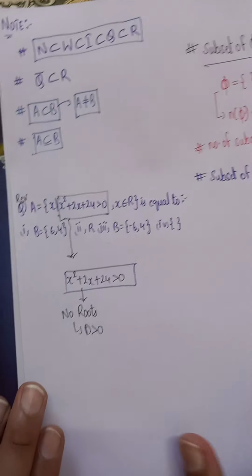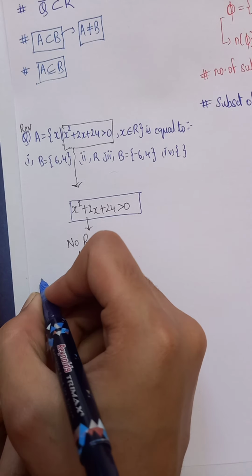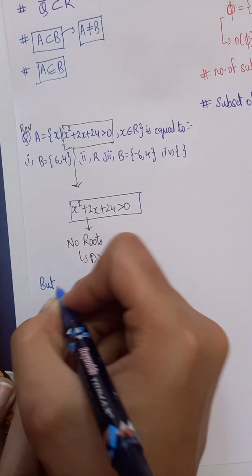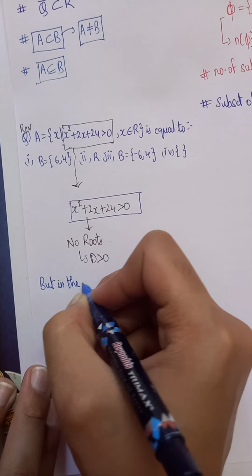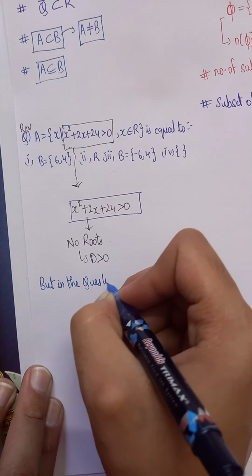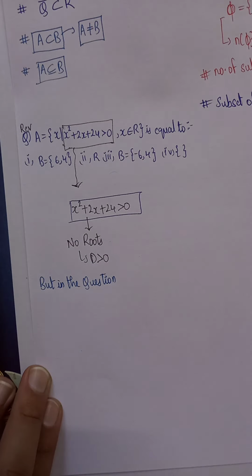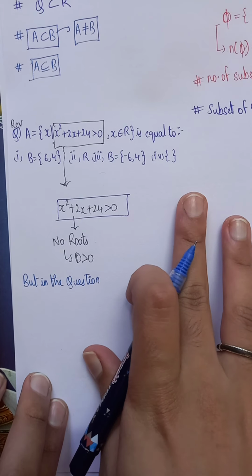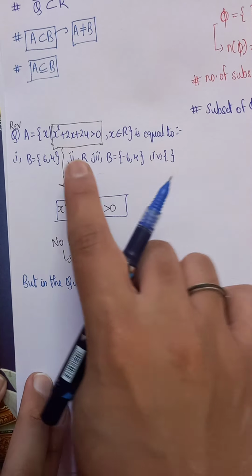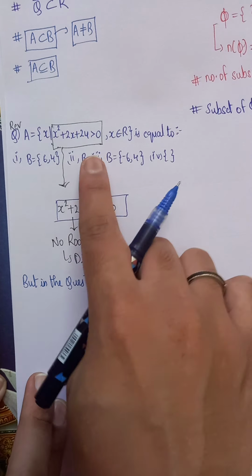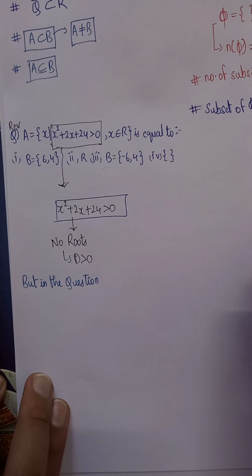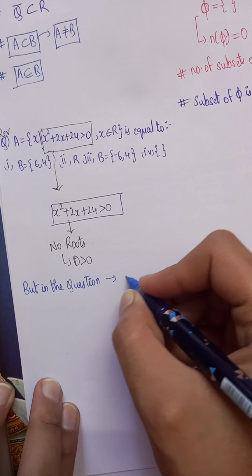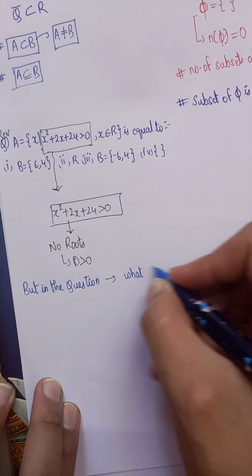But in the question, what is he asking? He is asking what are the values of x for which the given equation will be positive.